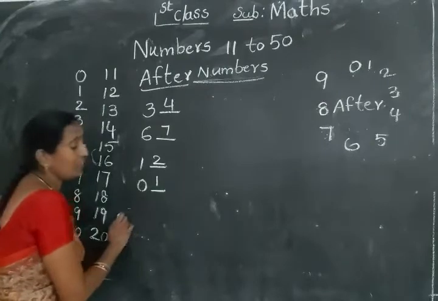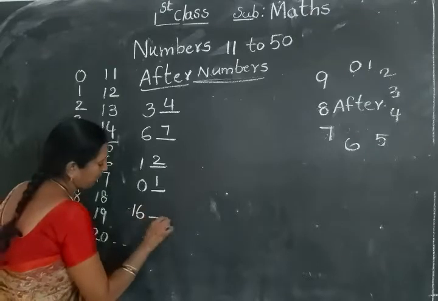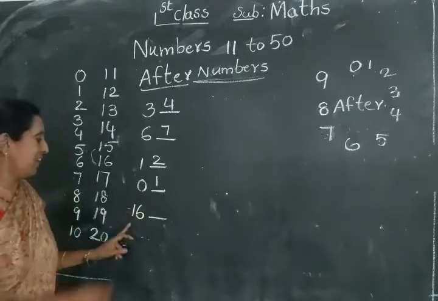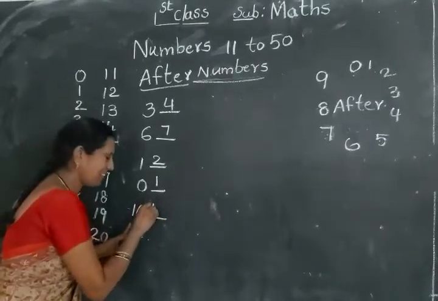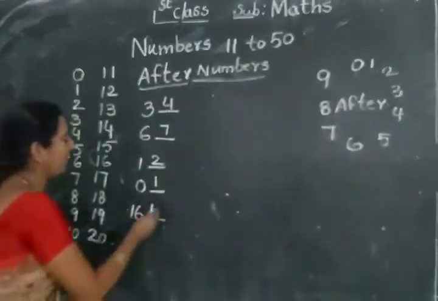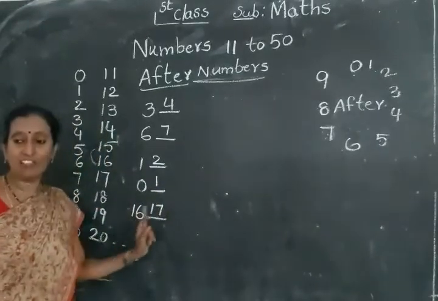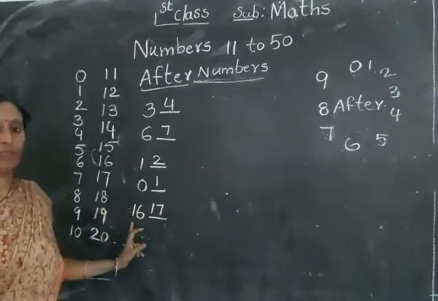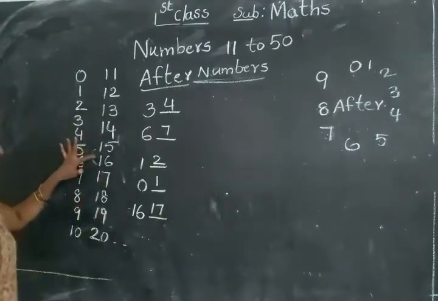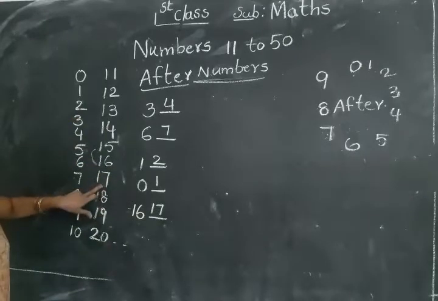Now here I'll give the 2 digits number. What is the number? 16. Yes. 16, you write 1 the same, like that only. Then 6 after what number? 7. 6 after 7. So 16 after what number comes? 17. 16 after 17 you write.